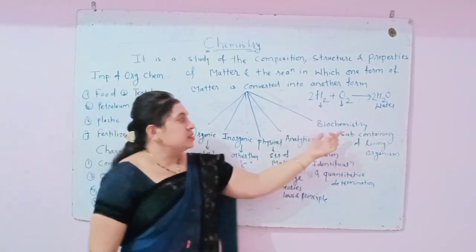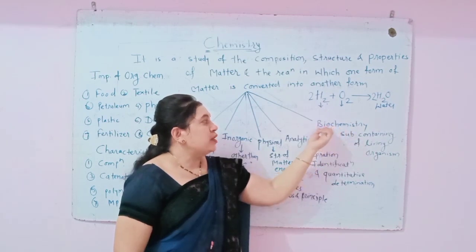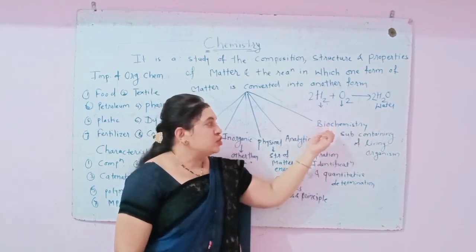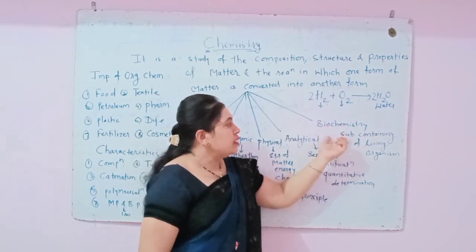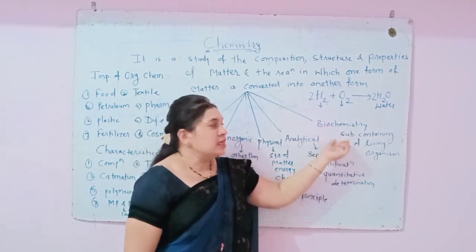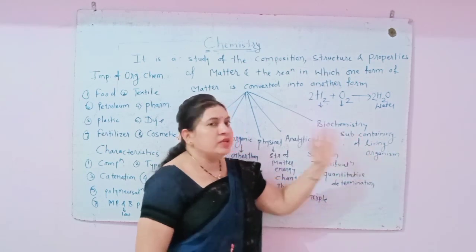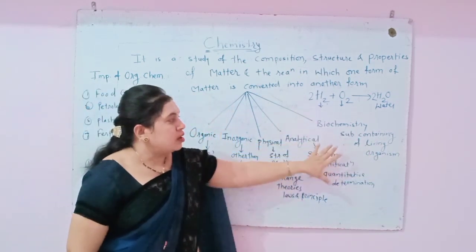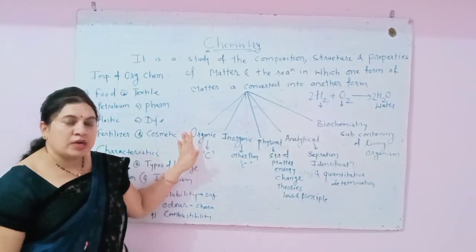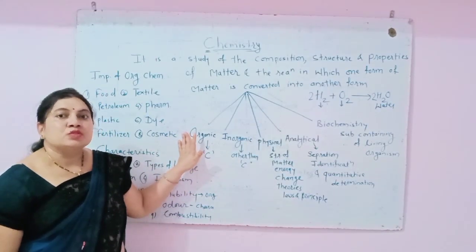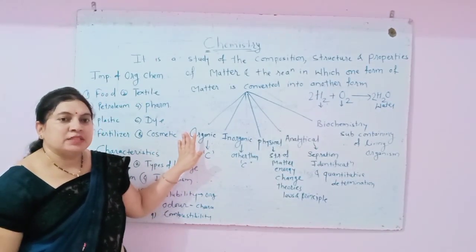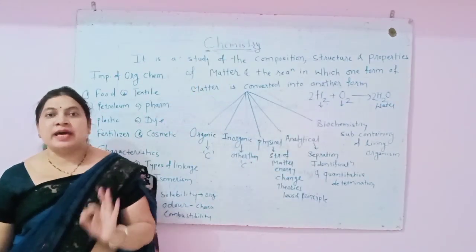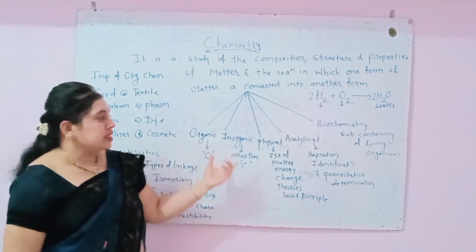Then next is biochemistry. Bio is related to living organisms, so this is the chemistry in which we study the substances contained in living organisms. All these branches of chemistry are very important, and we study all of them under chemistry. So chemistry is the central science.